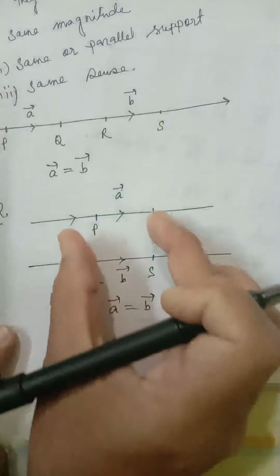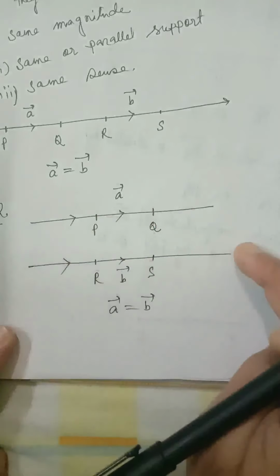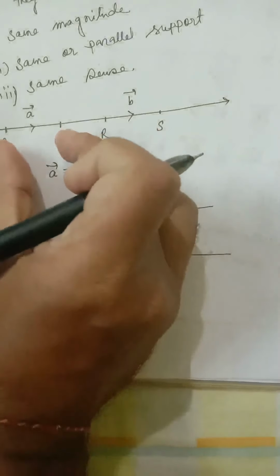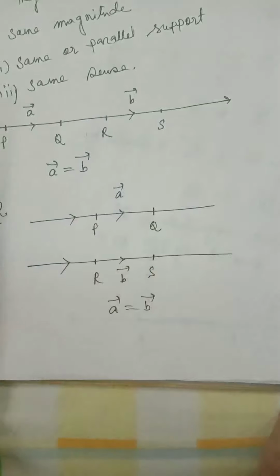Here vector A and vector B have the same support, same length, same sense. Here vector A and vector B have the same length, parallel supports, and same sense. In both the cases A and B are same. You can see vector A equals vector B. Here also vector A and vector B are equal.